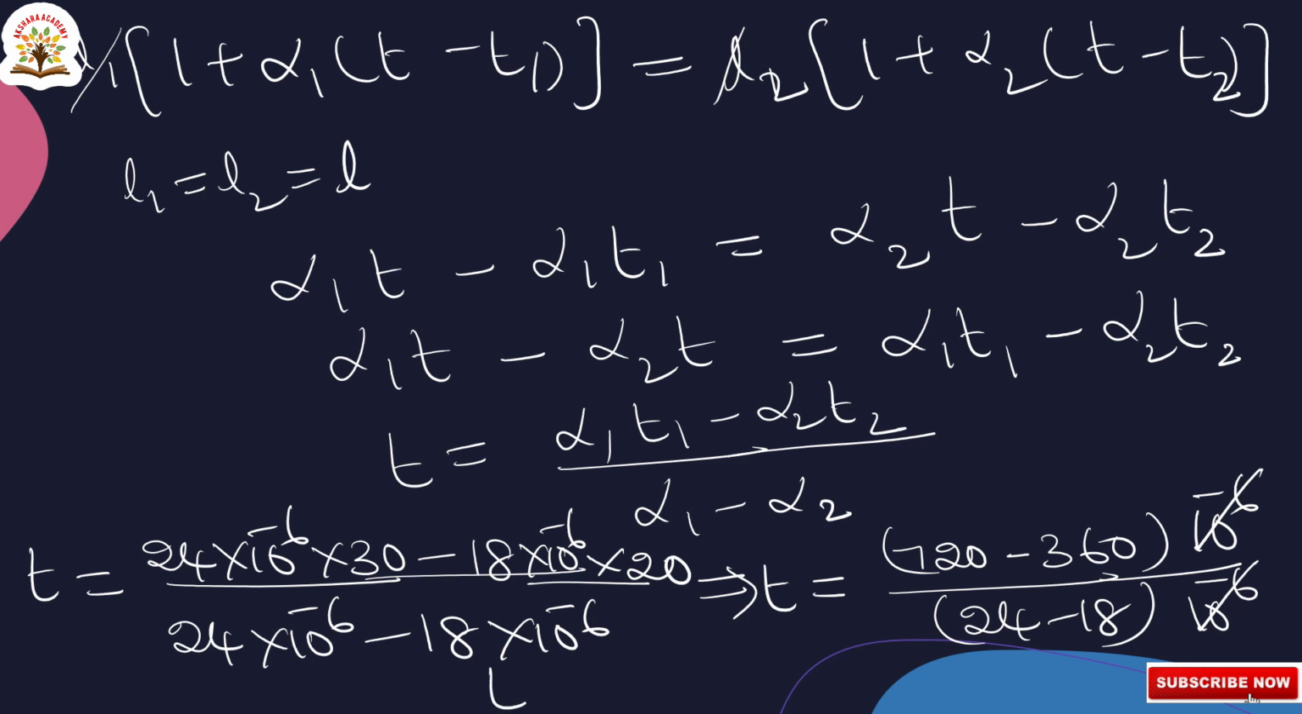So finally T is equal to 720 minus 360, that is 360, by 24 minus 18, that is 6. 6 into 60 is 360. So T is equal to the final answer, 60 degree centigrade. The temperature is equal to 60 degree centigrade. Okay, thanks for watching this video.